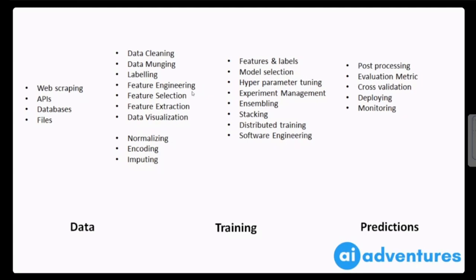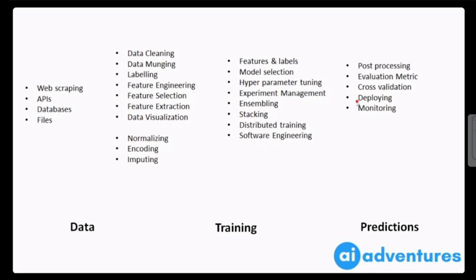Today's focus is not understanding all these things or to simplify machine learning for you, but we'll be talking about scikit-learn, which actually provides a lot of tools for all these different stages of machine learning project. So it has some modules for getting your data. It has a lot of modules for feature engineering, selection, extraction, and other things. Then it has a lot of modules for training your model, for hyperparameter tuning, for ensembling, stacking, and other things, and also for metrics and like validation.